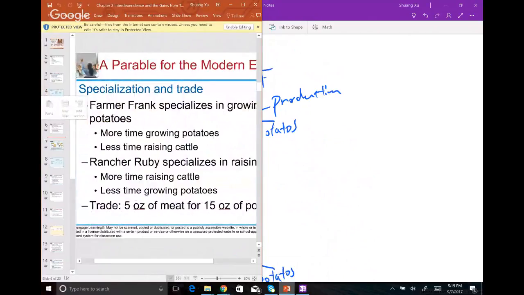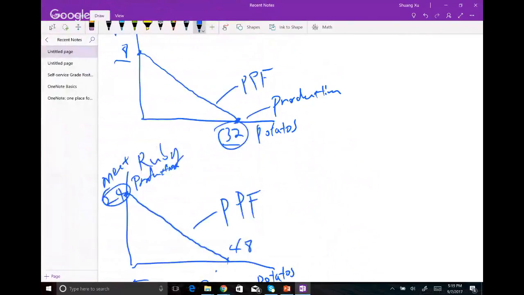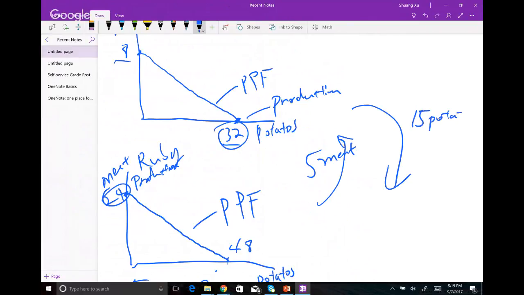Okay, here we go. So 5 ounces of meat and then 15 ounces of potatoes. All right, so for this trade, we're going to send 5 ounces of meat, and Frank will send 15 ounces of potatoes to Ruby. Okay, so now let's look at Frank first.